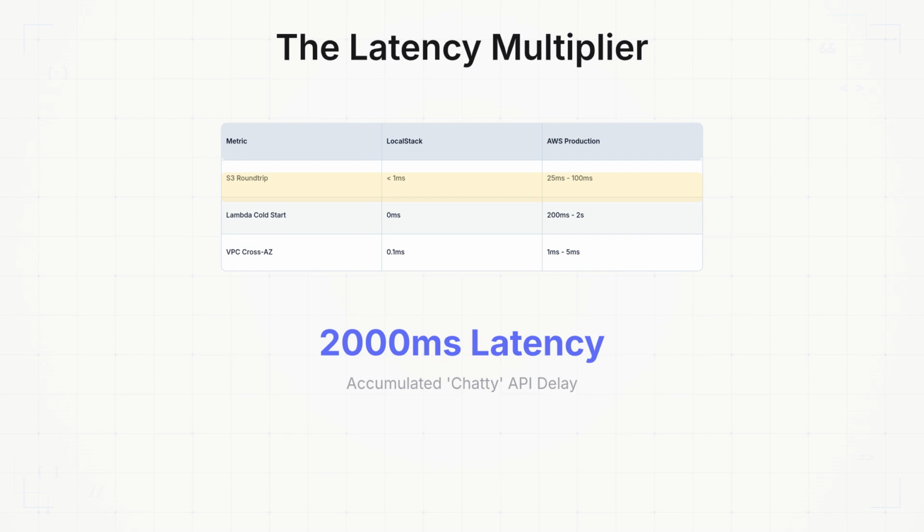Furthermore, LocalStack doesn't simulate the partial failure modes of networking. It doesn't drop packets, it doesn't have DNS hiccups, and it doesn't simulate the cold start delays of Lambda. When you optimize for local performance, you are effectively optimizing for a world that doesn't exist.